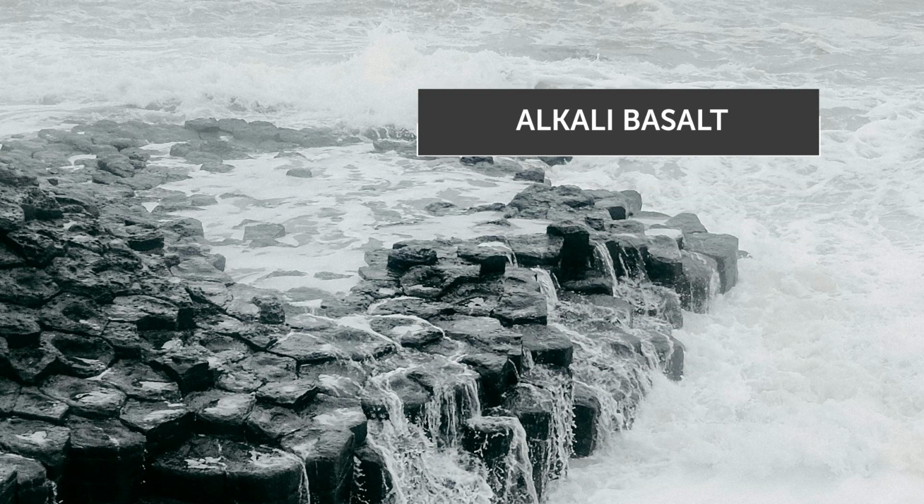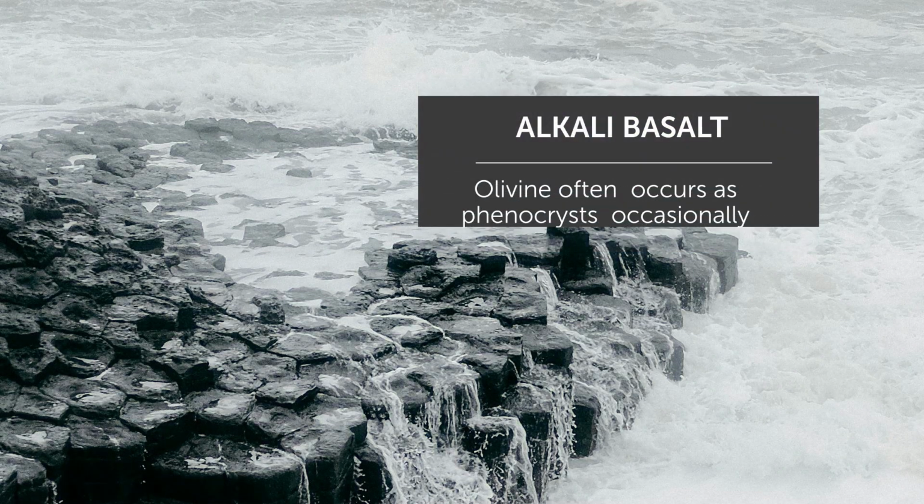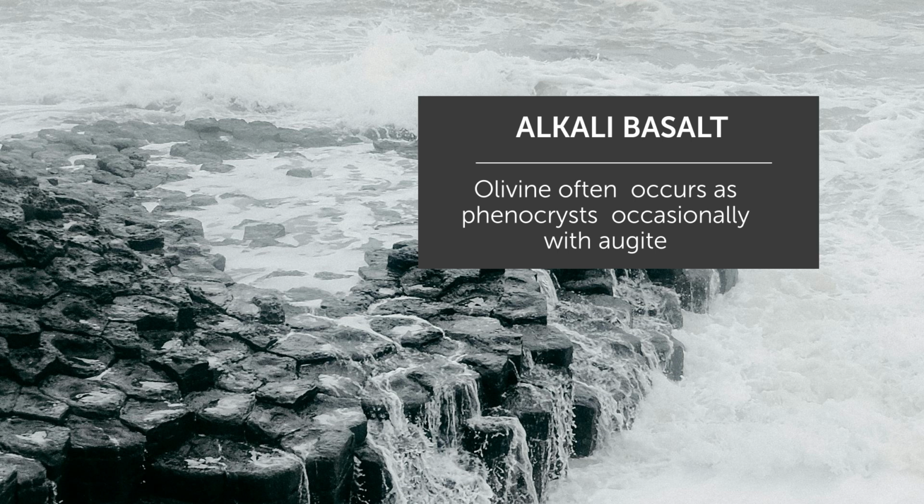Alkali basalt is silica undersaturated. Since it is silica undersaturated, feldspathoids like nepheline or leucite may form. Olivine often occurs as phenocrysts. You know that olivine, nepheline, and leucite don't occur along with quartz, right? So, olivine often occurs as phenocrysts and occasionally with augite.